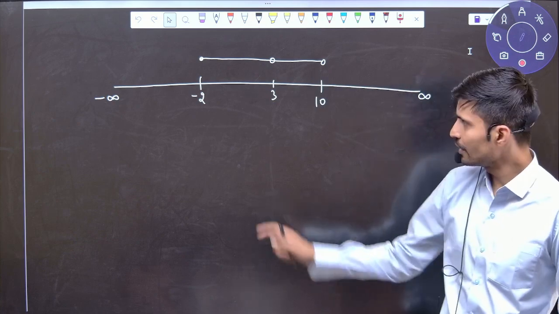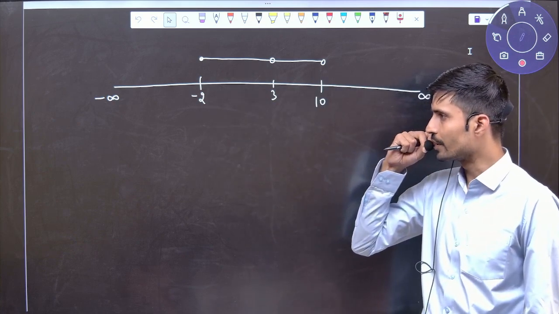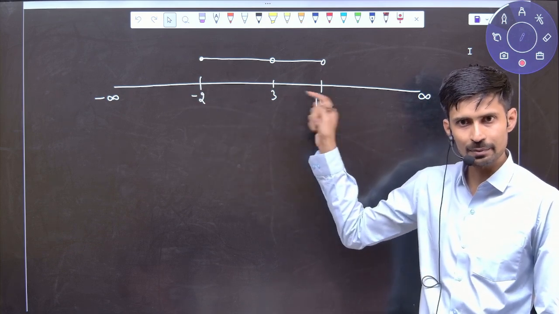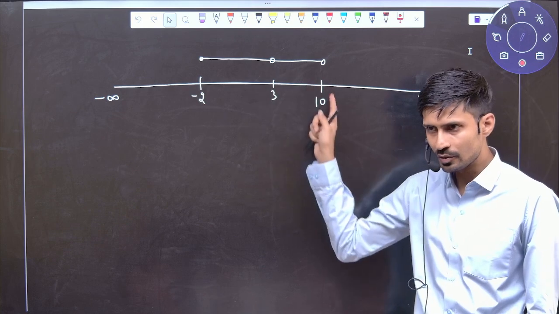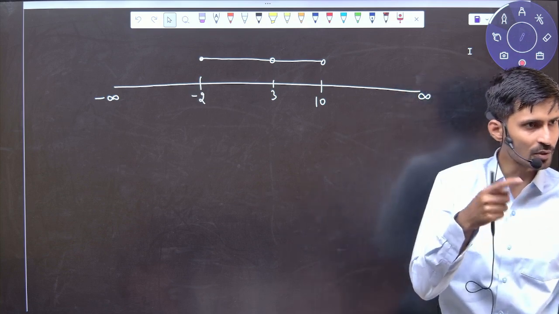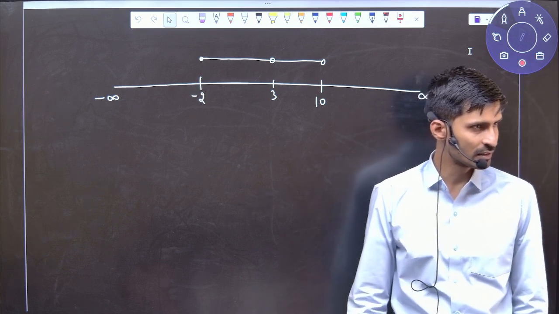Means all numbers you have to take between -2 to 10. Okay? All numbers you have to take between -2 to 10, except 3. Means between -2 to 10, one number I am removing. Now how to write this whole representation in mathematics?